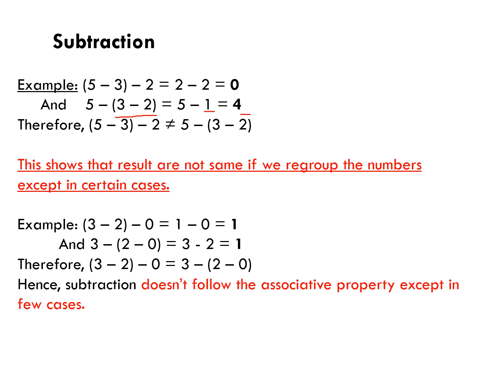We can see from the above example that 0 is not equal to 4. This shows that results are not the same if we regroup the numbers, except in certain cases. It means in some cases we may get the same answer, but it is not necessary that every time we get the same answer. So we cannot say that if we regroup the numbers we will get the same answers.